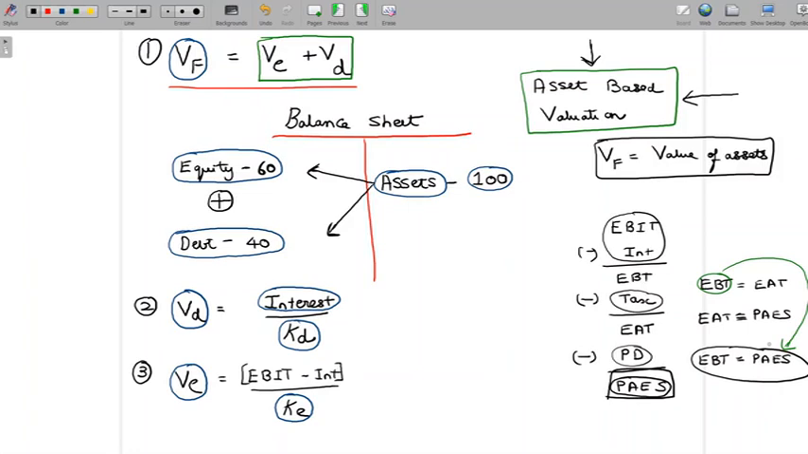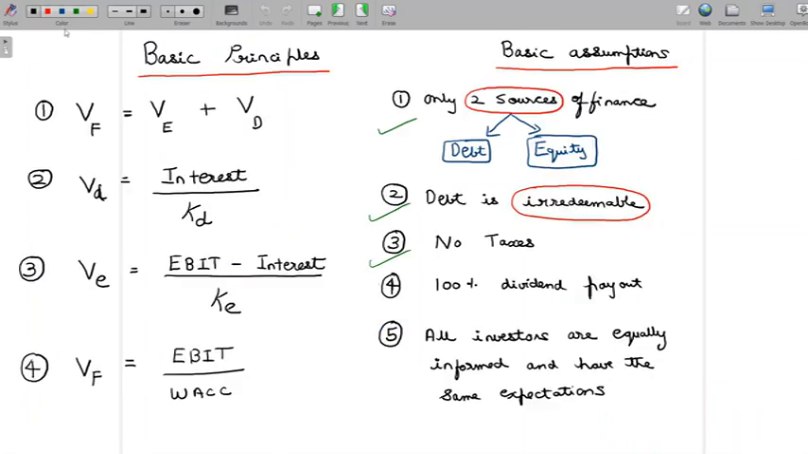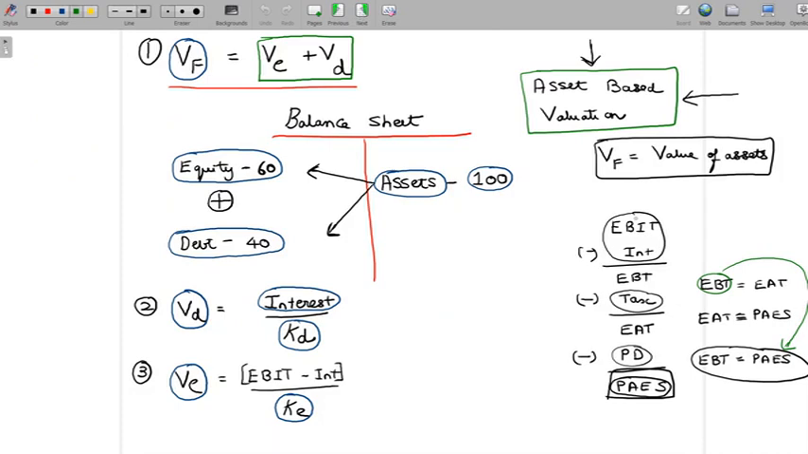Now, in fact, I will tell you that we are not only following the earnings method, we are also following the dividend method, because the fourth principle tells us 100% payout. So what this essentially means is, I have my earnings before interest and tax. From that I subtract interest, I have earnings before tax. There is no tax, so it automatically becomes earnings after tax. There is no preference dividend, so automatically it becomes PAES. And since we have assumed that there is 100% payout, the entire thing is distributed to shareholders.